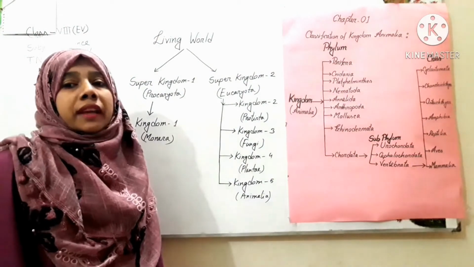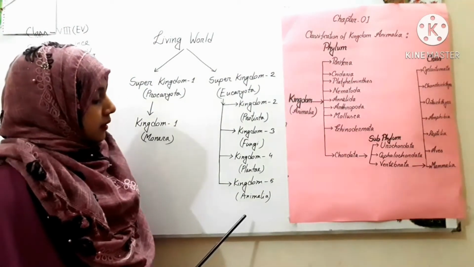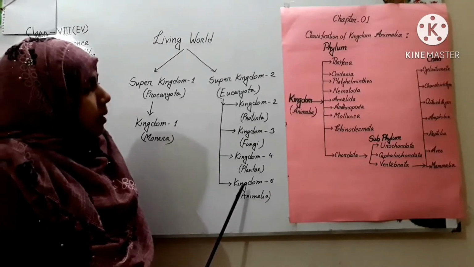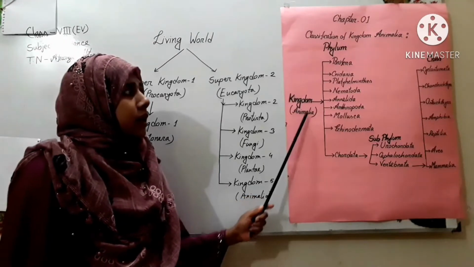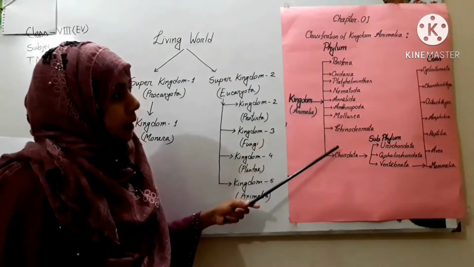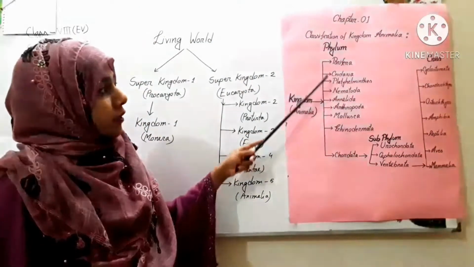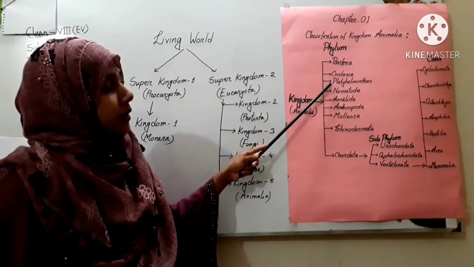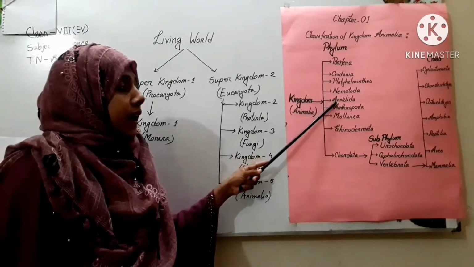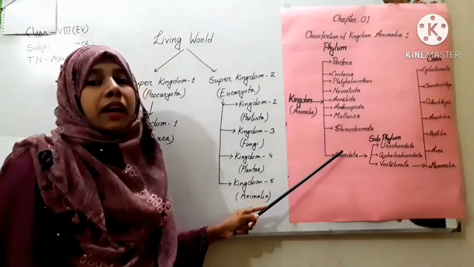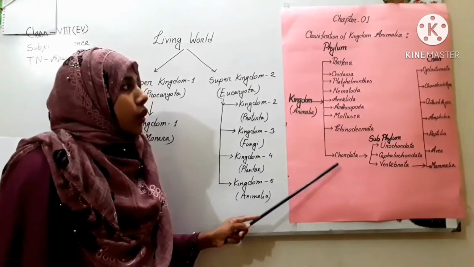Okay, all animals are included in this kingdom. Then Kingdom Animalia is again divided into 9 phylum. How many? 9 phylum. They are Porifera, Cnidaria, Platyhelminthes, Nematoda, Annelida, Arthropoda, Mollusca, Echinodermata, and finally Chordata.